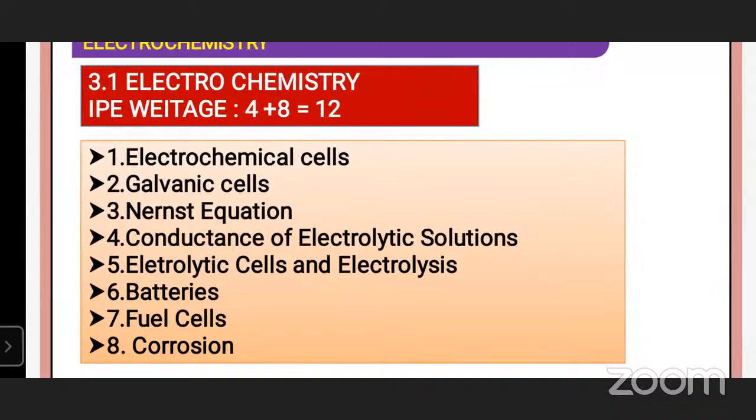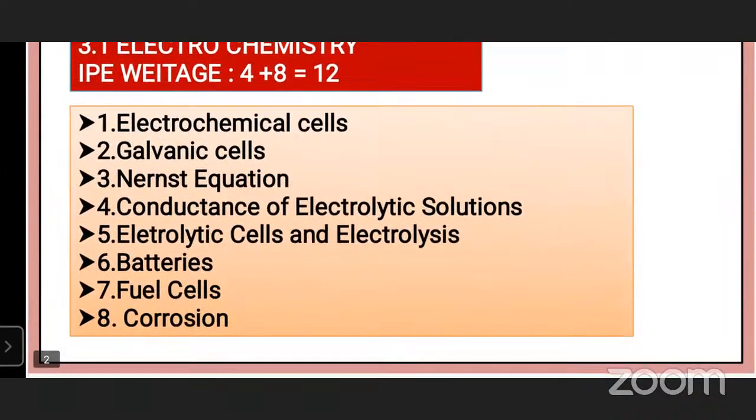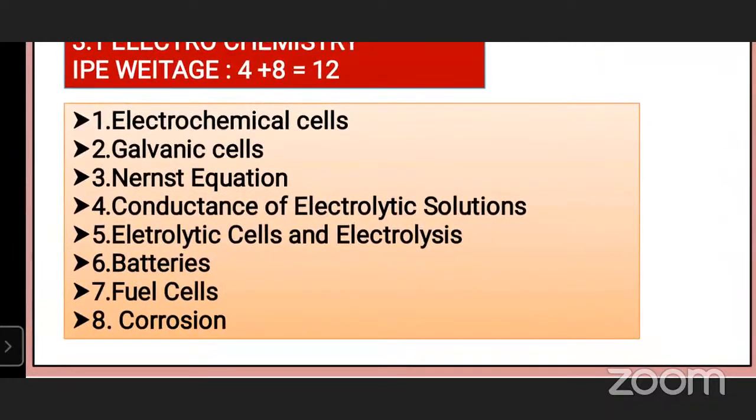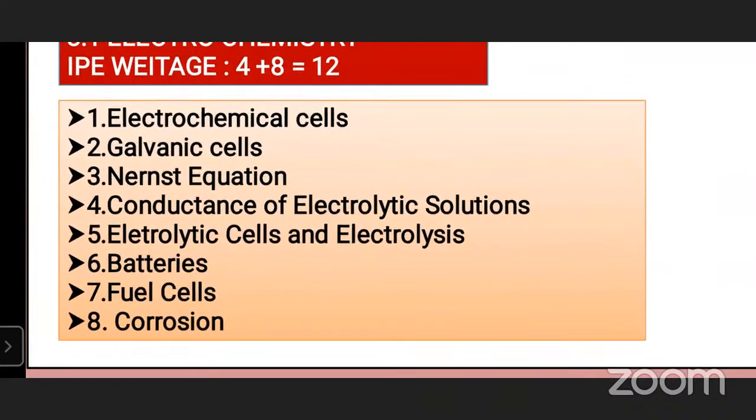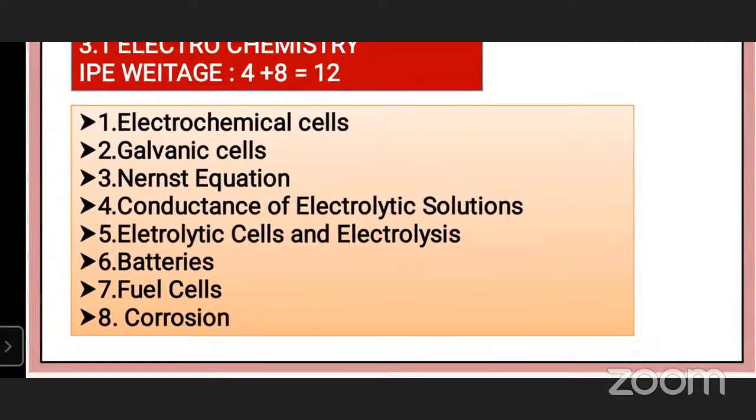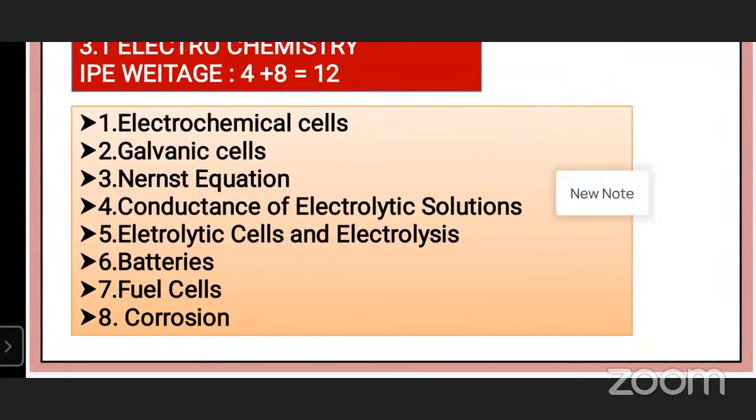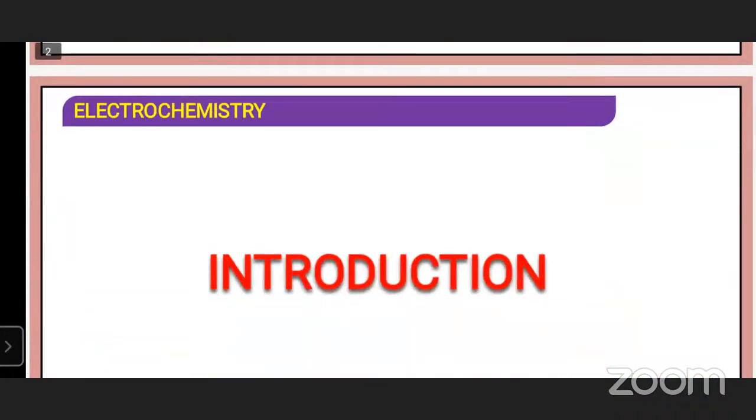So in this chapter, electrochemistry: first, electrochemical cells; second, galvanic cells; Nernst equation; conductance of electrolytic solution; fifth one is electrolytic cell and electrolysis; sixth one is batteries; seventh one fuel cells; eighth one is corrosion. In this unit's main topics, electrochemistry, introduction.